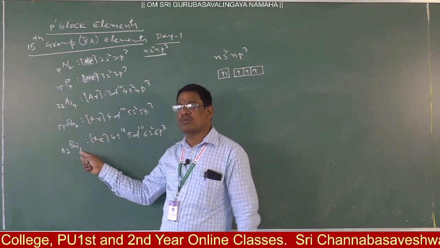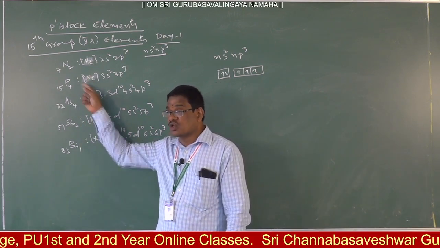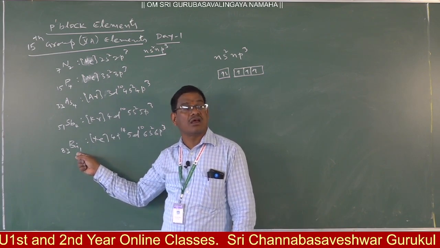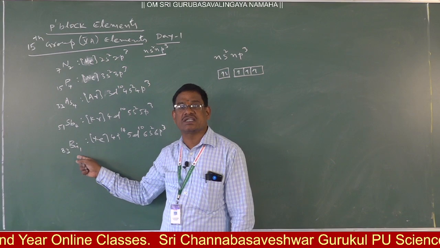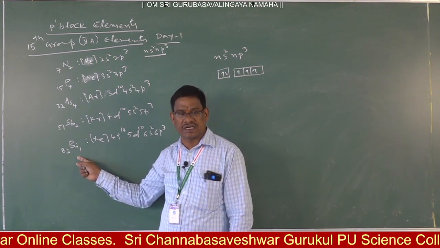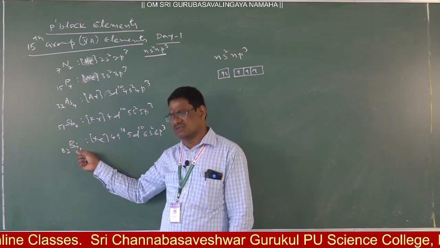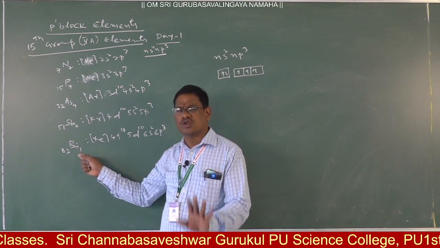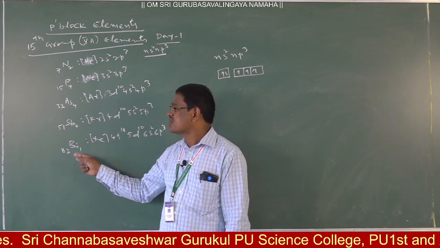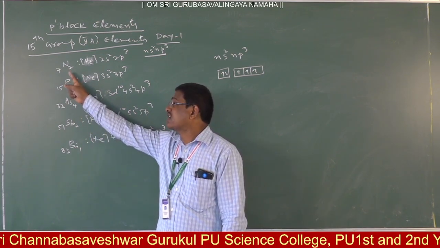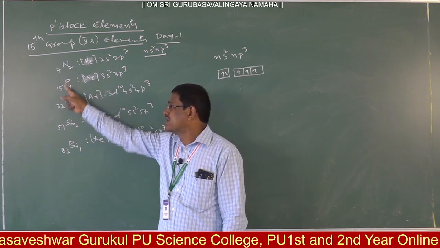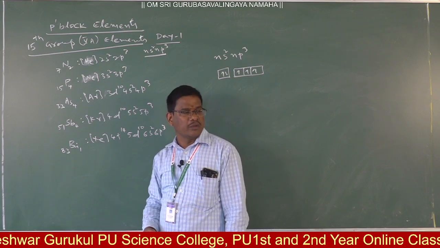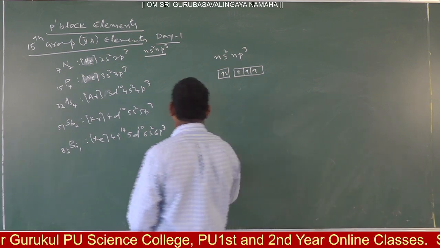Whereas in the 4n plus 1 series, among the 15th group elements, bismuth is the last element left over in the radioactive disintegration series. Suppose if they ask such a type of question anywhere, you must be alert with this. Clear? Then it is radioactive in nature, whereas nitrogen, phosphorus, arsenic and antimony: the first two are diatomic, these three are tetraatomic in nature, if you consider atomicity.